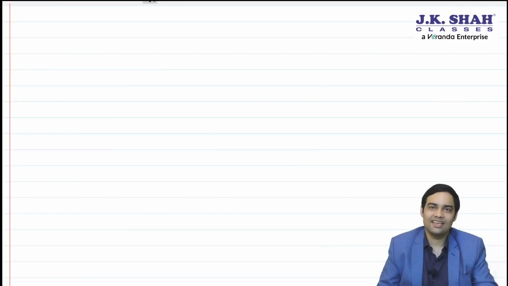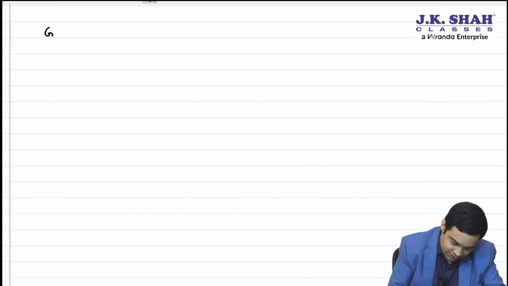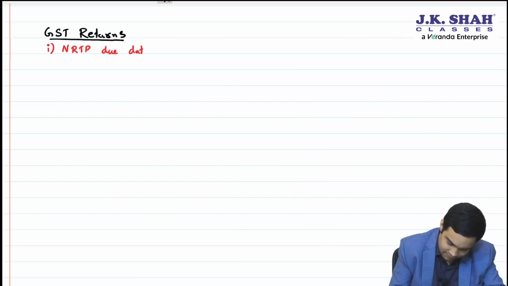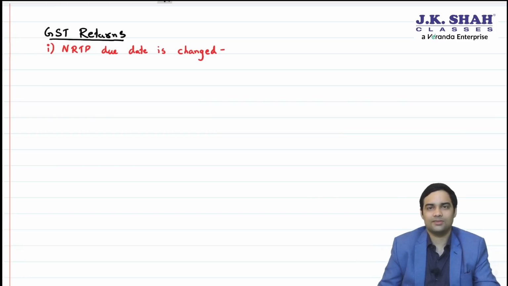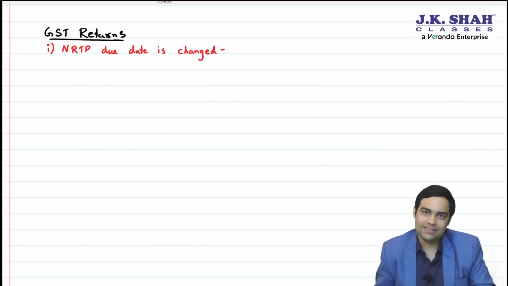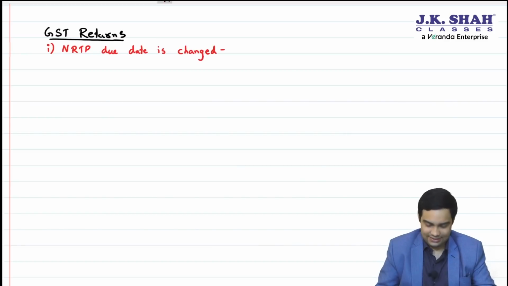Okay. The last chapter in which changes have happened is GST returns. You are going to give a heading in your notebook, GST returns. In that, Roman 1. NRTP due date is changed. First, let me give you a recall of what it was. NRTP due date was 20th of the next month or 7 days after last day of valid registration, whichever is earlier.